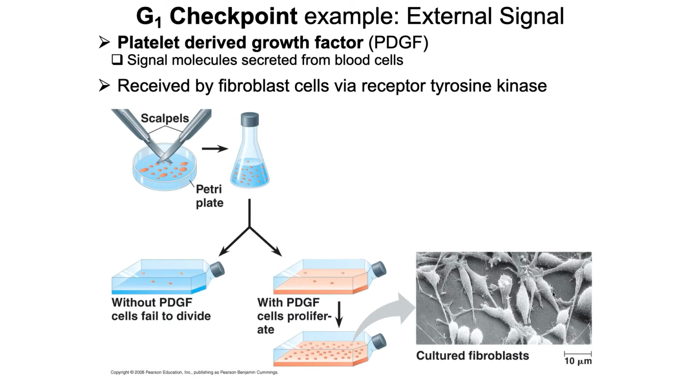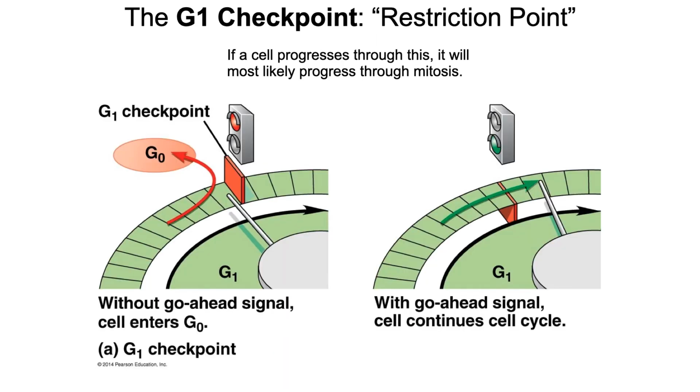So this is an example of an external signal at the G1 checkpoint that tells the cell, go ahead, proceed. Now, most of the time, if a cell is told to pass through G1, it probably will go all the way and eventually divide via mitosis.